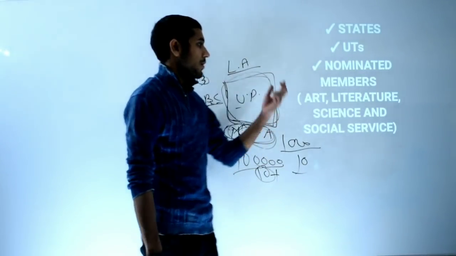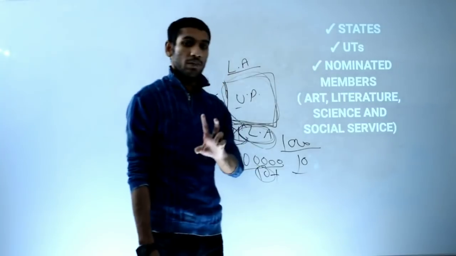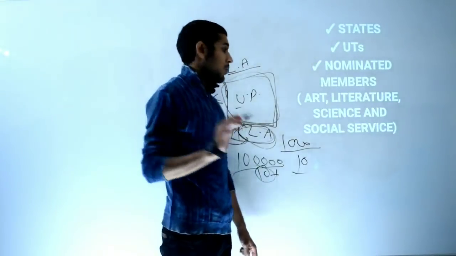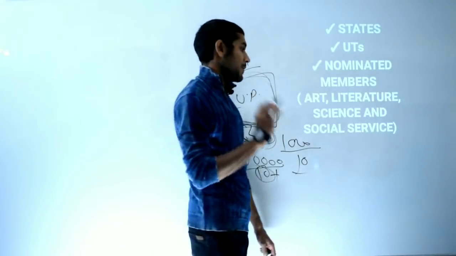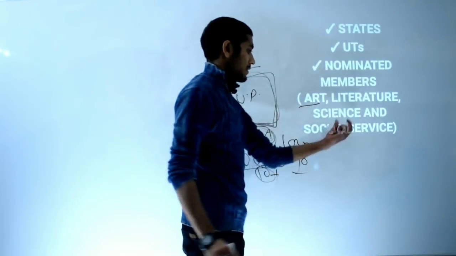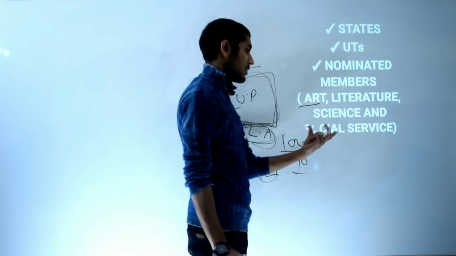Okay, fine. Nominated members, 12 nominated members. Who will come in those 12 nominated members? Anyone who has special knowledge in art, literature, science and social service.